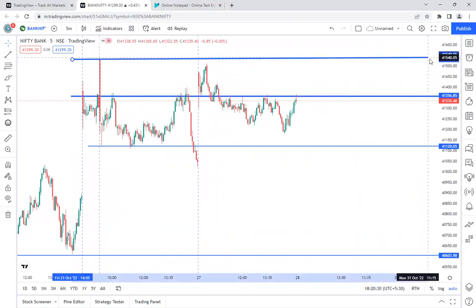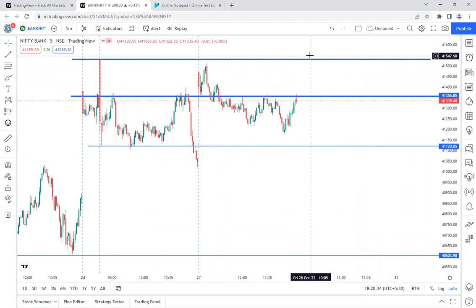So we need Bank Nifty to break this 41,500 level, and after breaking it, it should retest it and get support at that level. Once it retests, and if you see that buyers are coming again, then that is a good price action to take long positions confidently.